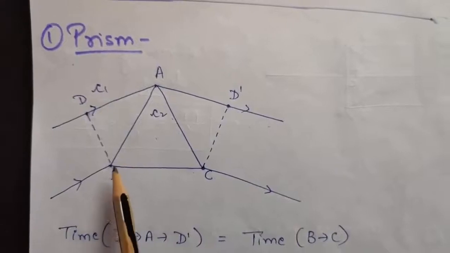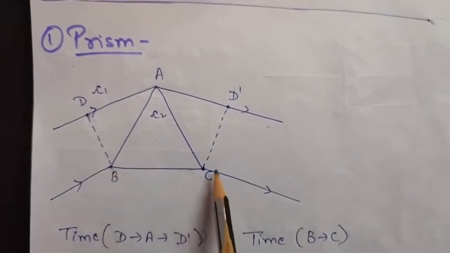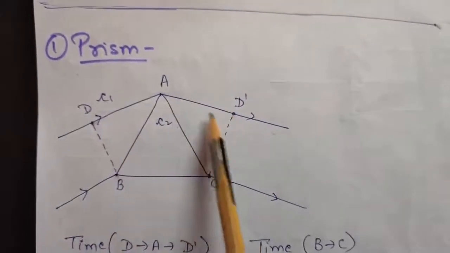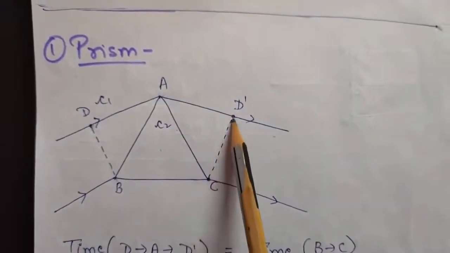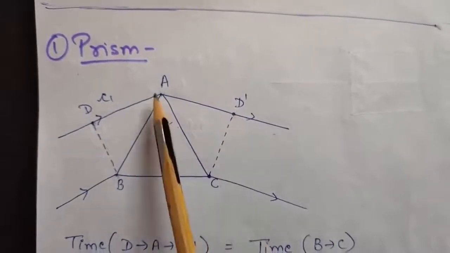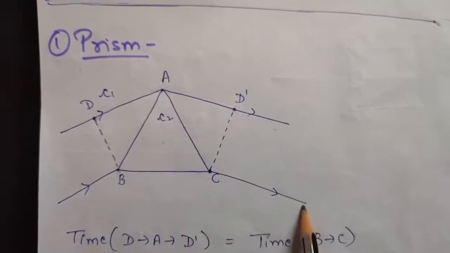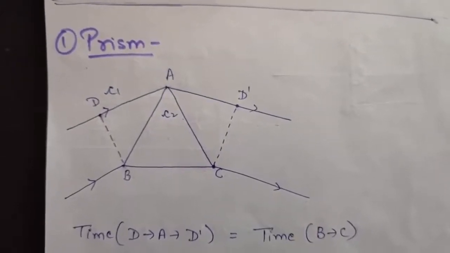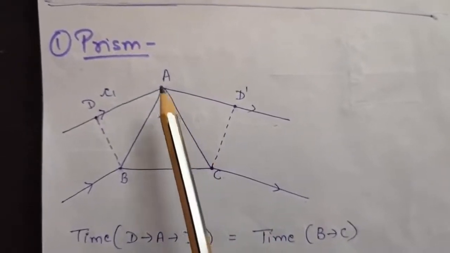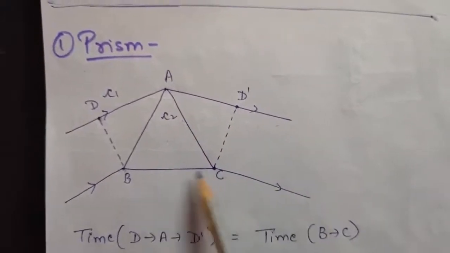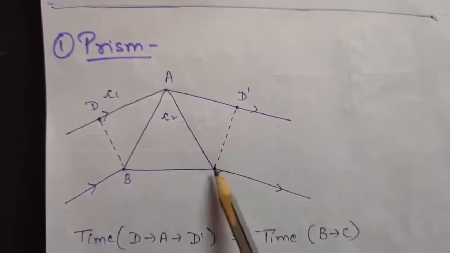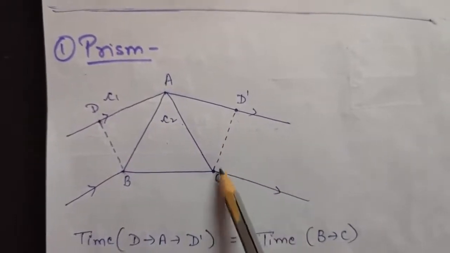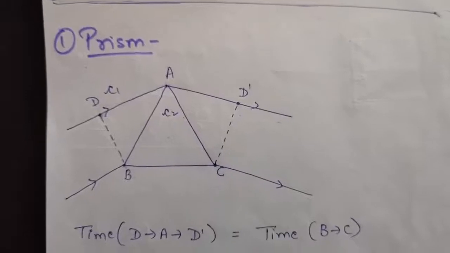So this point has reached here in time t and this point has reached here in time t. If you draw a wavefront here, you will get this plane wavefront, and if you draw the rays, these will be the rays. So you can clearly see that after passing through a prism, the rays always bend towards the base of the prism, and also your refracted wavefront is a plane wavefront.